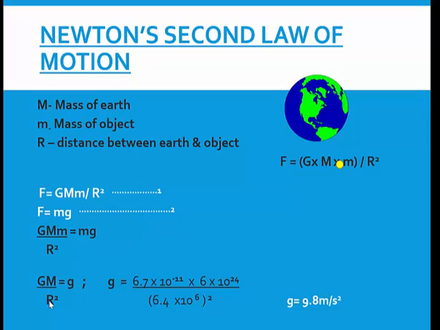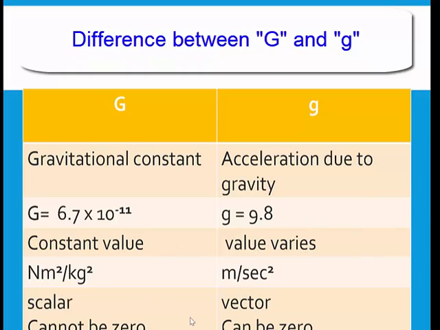Radius of the earth. Suppose you are standing on the surface of the earth, what is the distance between this object on the surface of the earth and the center of the earth? It is the radius of the earth. Make a huge hole from top to bottom, and then you start traveling down to the center of the earth. As you reach the center of the earth, what is the distance between you and the center of the earth? Zero, obviously. If this r becomes 0, your small g will also become 0. The g is 0 at the center of the earth. So capital G cannot be 0, but small g can be 0.